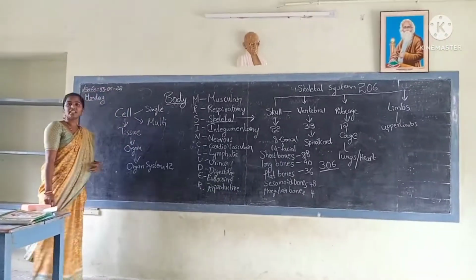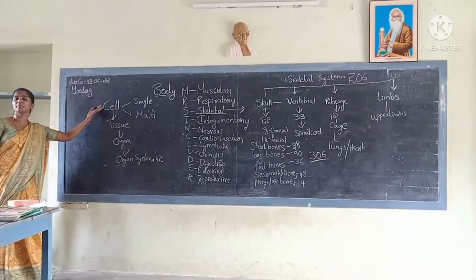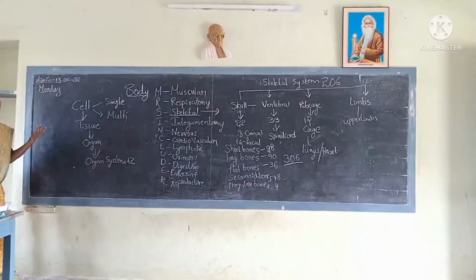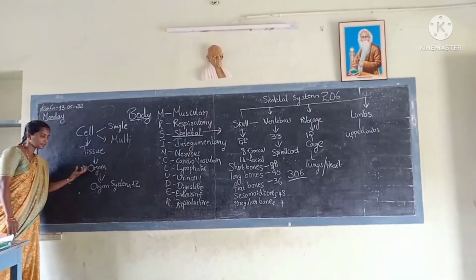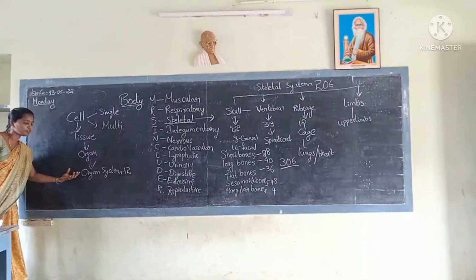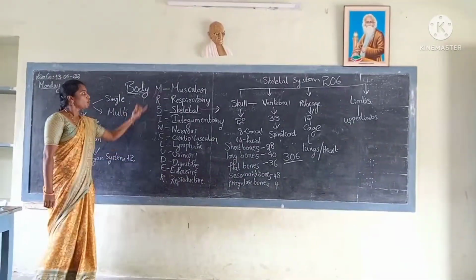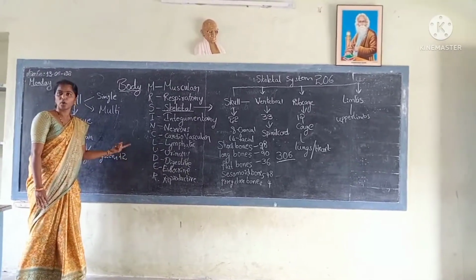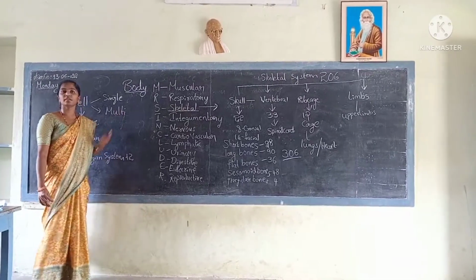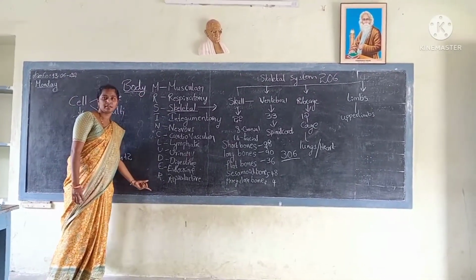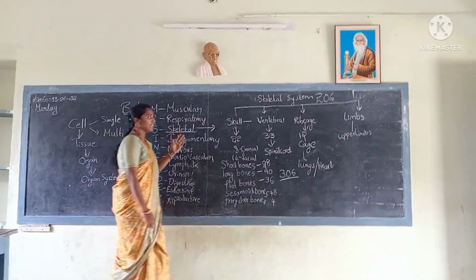Teacher: Did you understand the lesson? Yes, teacher. Can I recall the lesson again? Yes. Our body is made up of cells, cells make up tissues, tissues form organs, and organs form organ systems. How many organ systems are in our body? 12. What are they? Muscular, respiratory, and so on. How can we remember these 12 organ systems easily? By using which code? Okay, and the skeletal system.